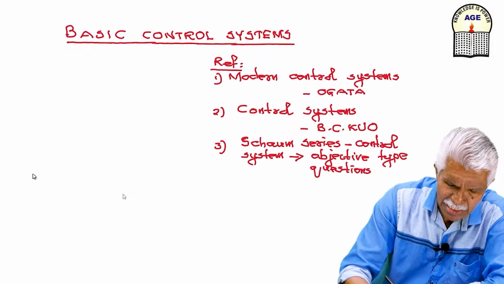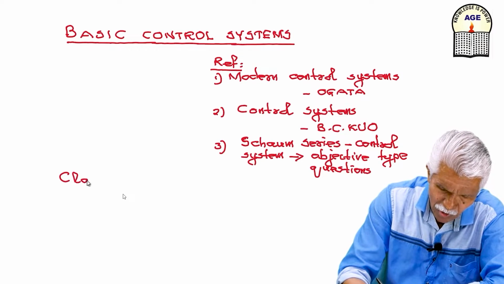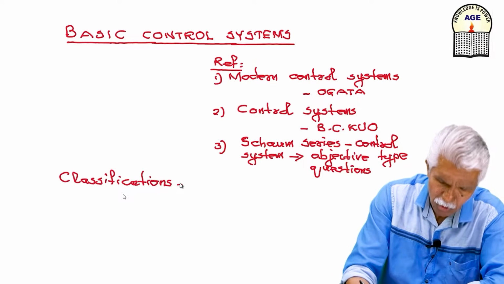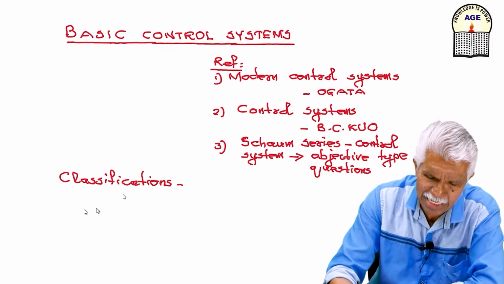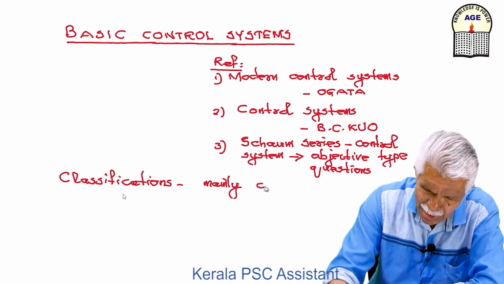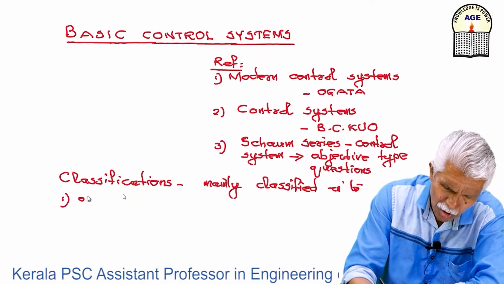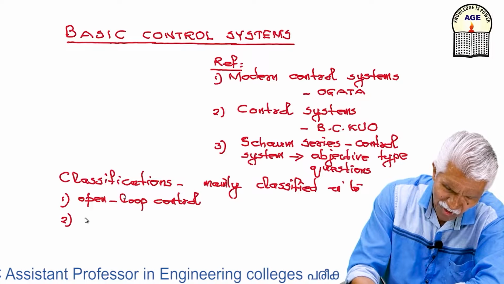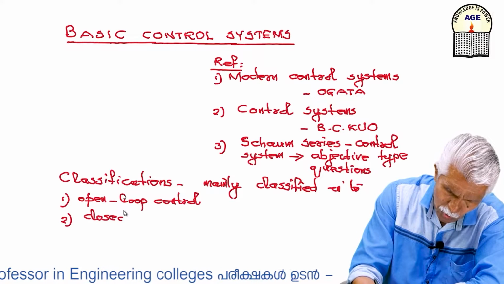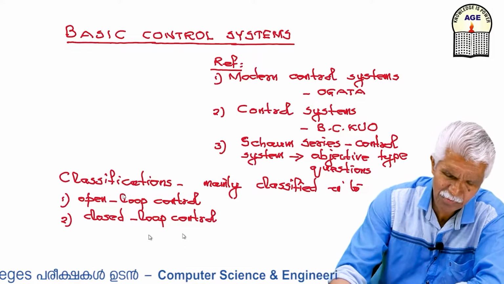Classifications of control systems. We started with the classifications of control systems. Control systems can be mainly classified into open loop control and closed loop or feedback control. We have discussed some of the advantages and disadvantages.